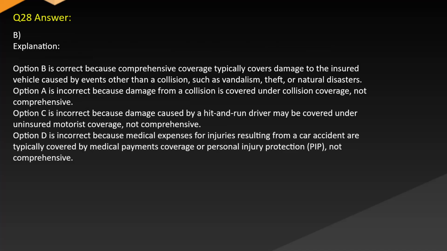Answer. B. Explanation. Option B is correct because comprehensive coverage typically covers damage to the insured vehicle caused by events other than a collision, such as vandalism, theft, or natural disasters. Option A is incorrect because damage from a collision is covered under collision coverage, not comprehensive. Option C is incorrect because damage caused by a hit-and-run driver may be covered under uninsured motorist coverage, not comprehensive. Option D is incorrect because medical expenses for injuries resulting from a car accident are typically covered by medical payments coverage or personal injury protection (PIP), not comprehensive.